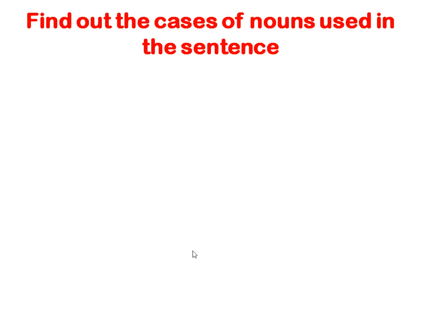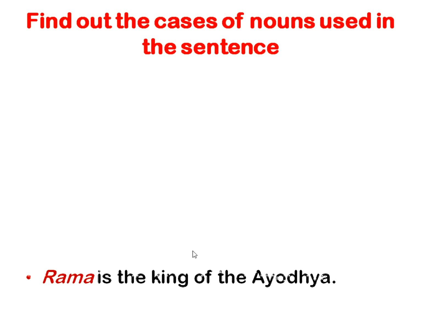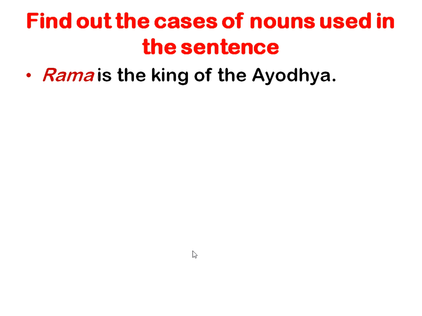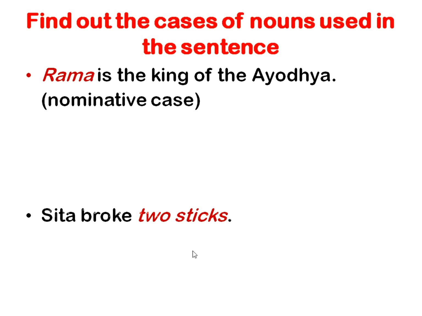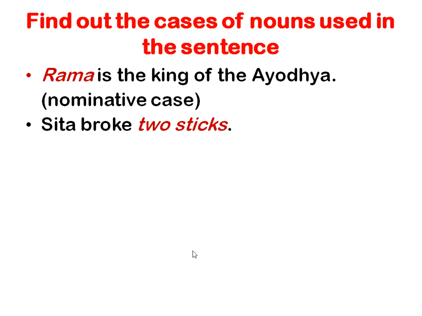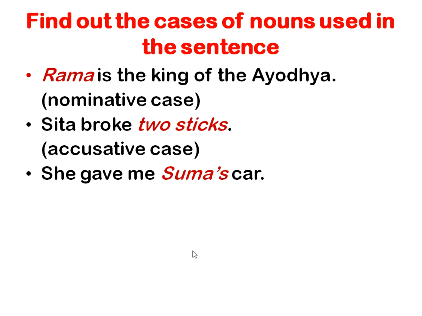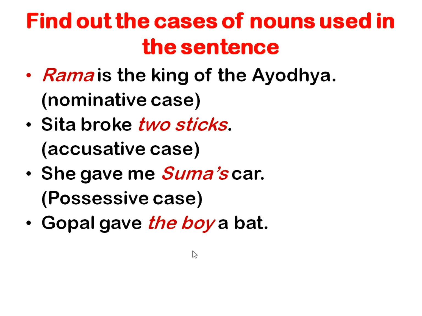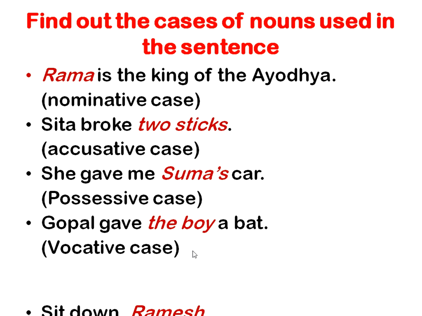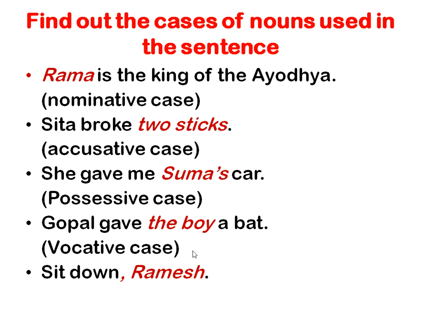Let us find out the cases of nouns used in the sentence. Rama is the king of the Ayodhya. Very simple. This is nominative case. We can call it subjective case. Sita broke two sticks. Here this is accusative case, objective case. She gave me Suma's car. So Suma's car. Suma's is possessive case. You can call genitive case. Gopal gave the boy a bat. So vocative case. Sit down, Ramesh. So Ramesh is dative case.